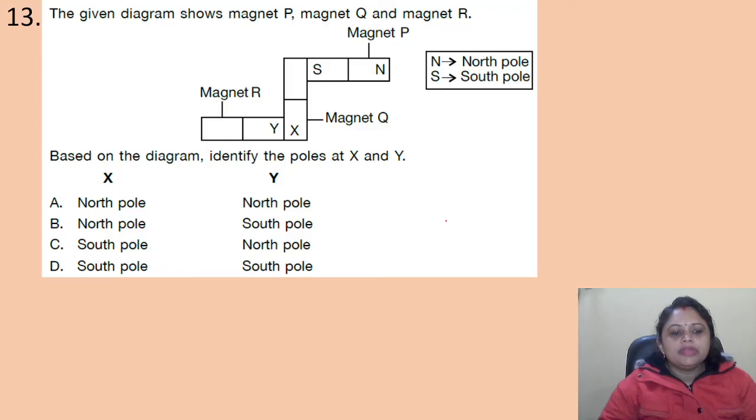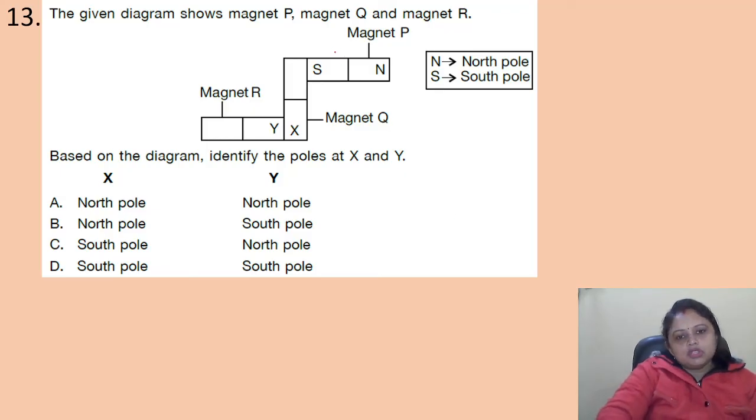Okay. So here we have to find the X. So if it is the South Pole, it is the North Pole. So this is the North Pole. Okay. And that is the X. We have to find the X, right?